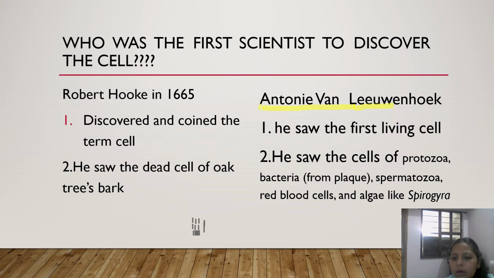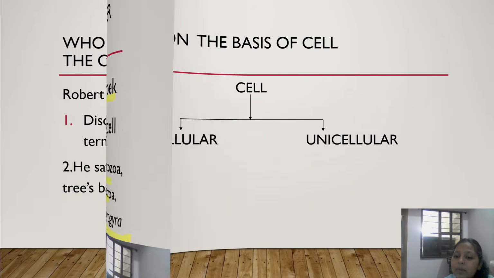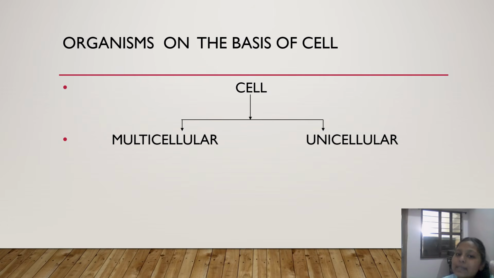He saw the cells of protozoa, bacteria, spermatozoa, RBCs, and spirogyra.